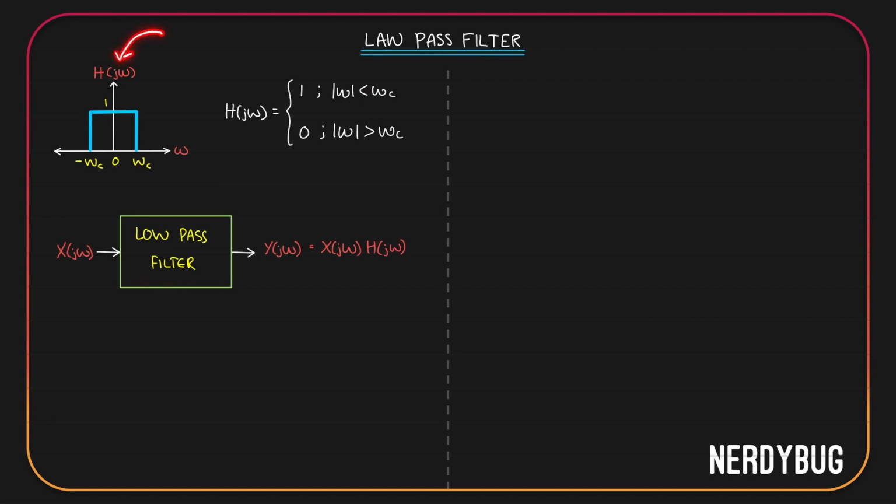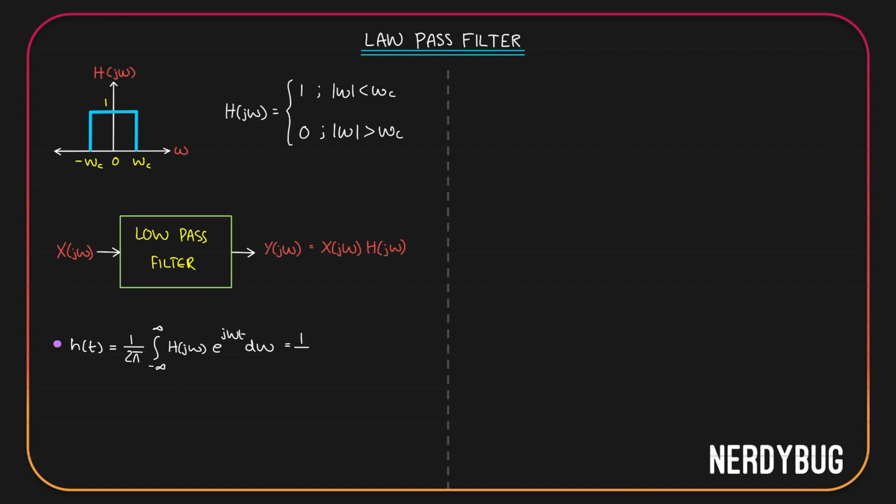Since we have the frequency response, let us try to find the impulse response. We can use the inverse Fourier transform equation for that. h of t will be equal to 1 by 2 pi integral from minus infinity to infinity H of j omega e raised to j omega t d omega. Now H of j omega is 0 everywhere here. It is 1 between minus omega c and plus omega c. We don't have to integrate from minus infinity to infinity. We can integrate from minus omega c to plus omega c.